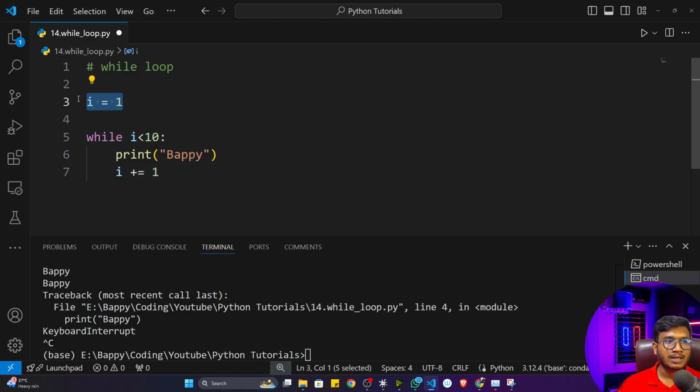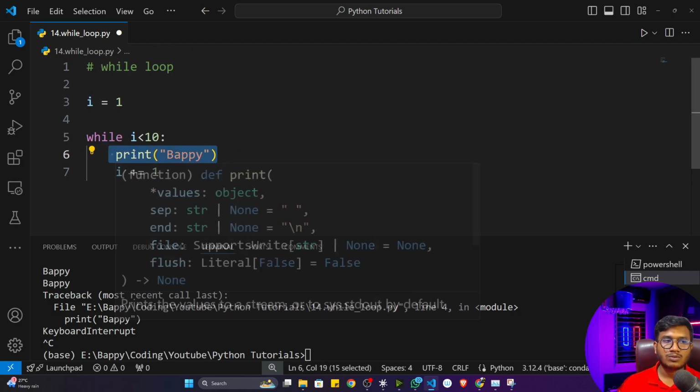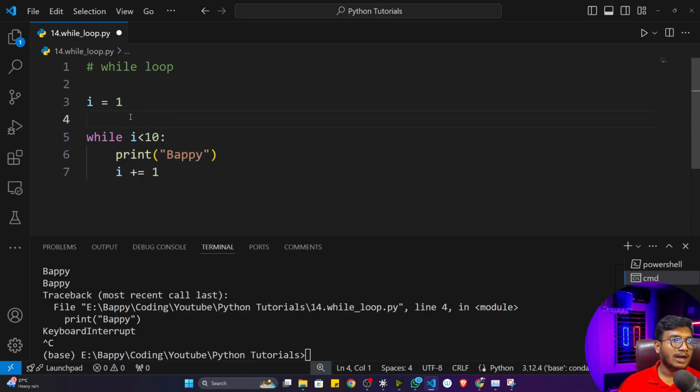That means once this particular print is executed, it will update by 1. That means i will become 2, and again 2 will come here. Is 2 less than 10? Yes, it is less than 10. Again, it will print. That's how this loop will keep on running until this particular condition is false. Whenever this variable i becomes 10, is 10 less than 10 or not? No, it's false. At that time this loop will break. Okay, so let me show you.